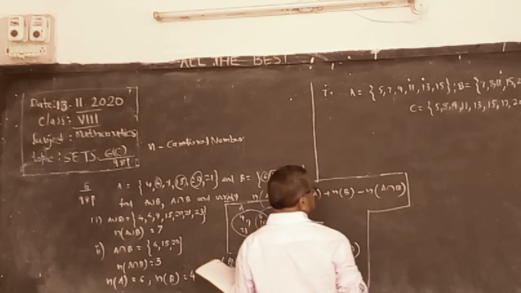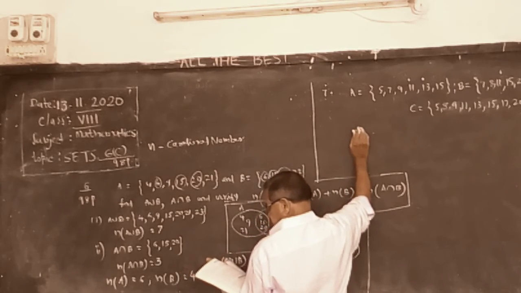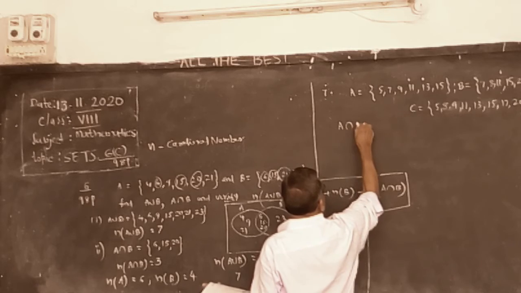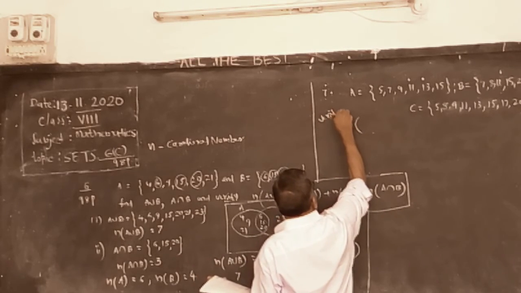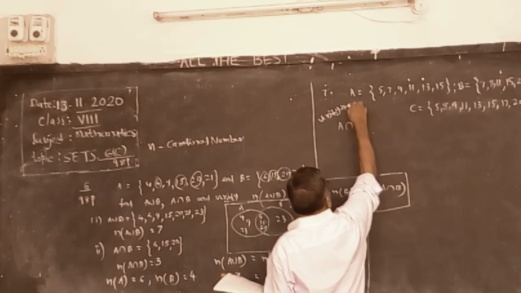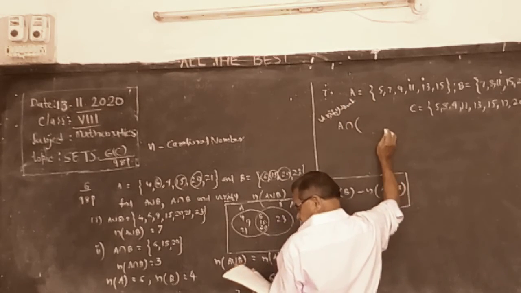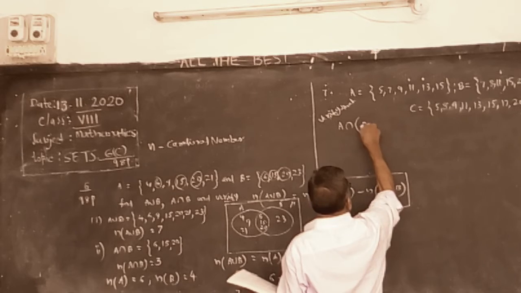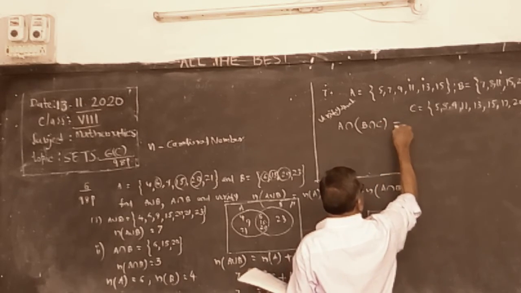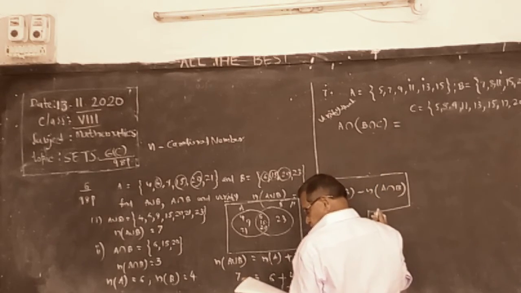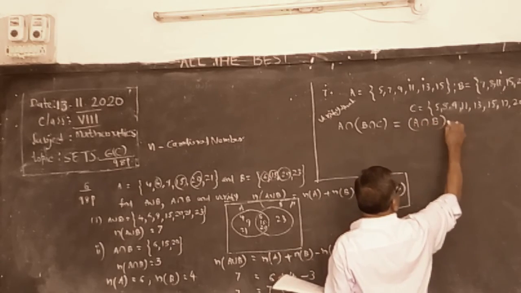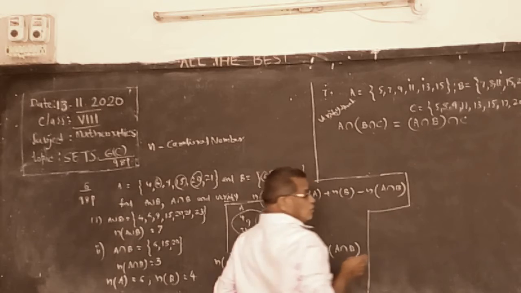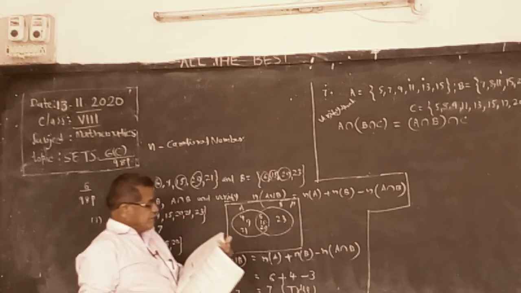Okay. We have to verify that A intersection (B intersection C) is equal to (A intersection B) intersection C. Now only this is the intersection part.